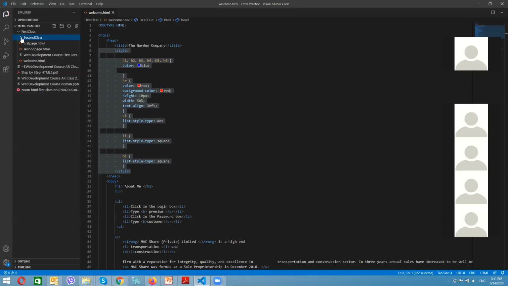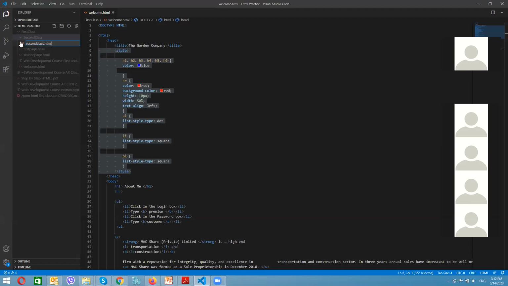How do I create it? For example, I select this folder and I click on new file. Once I click new file, you see my visual editor asks me to enter the file name. So what I do, I will say second class dot html. As soon as I define HTML, you see this icon automatically comes.